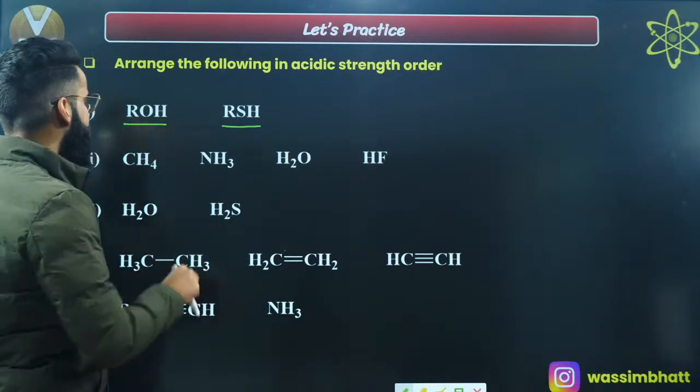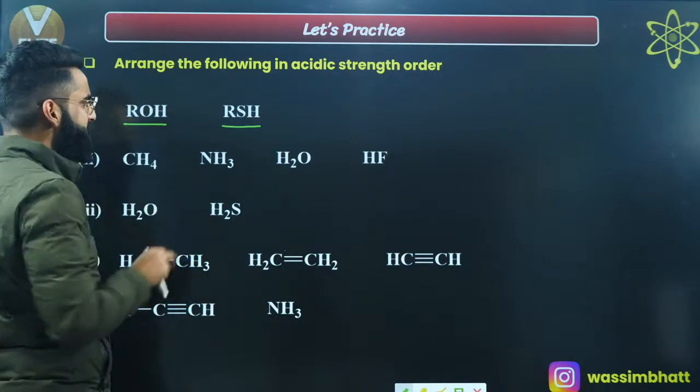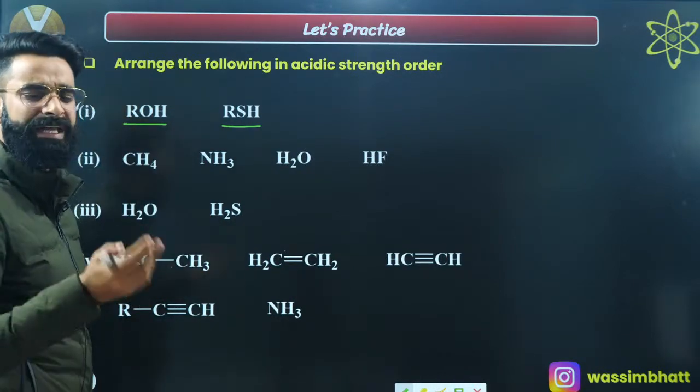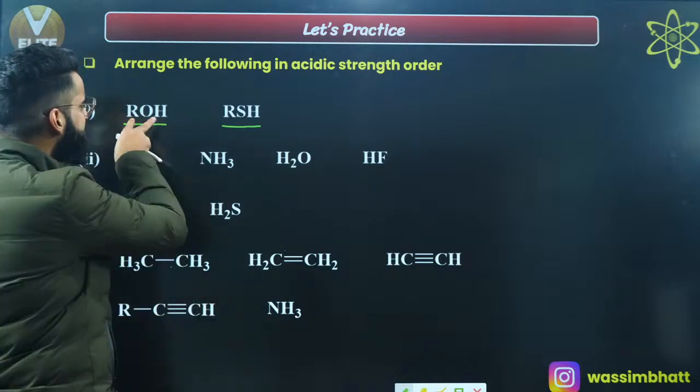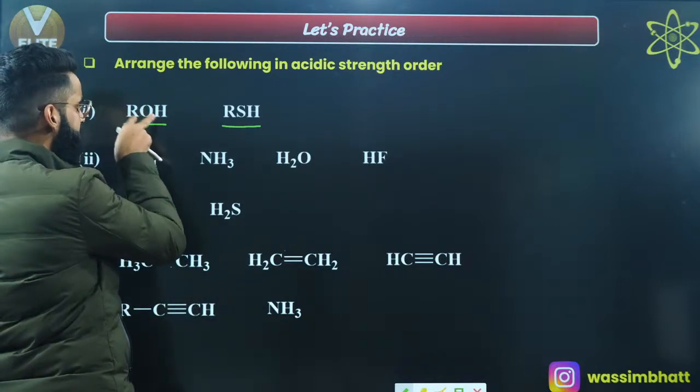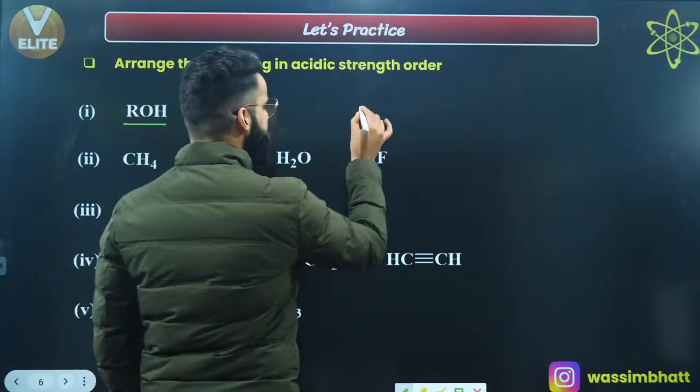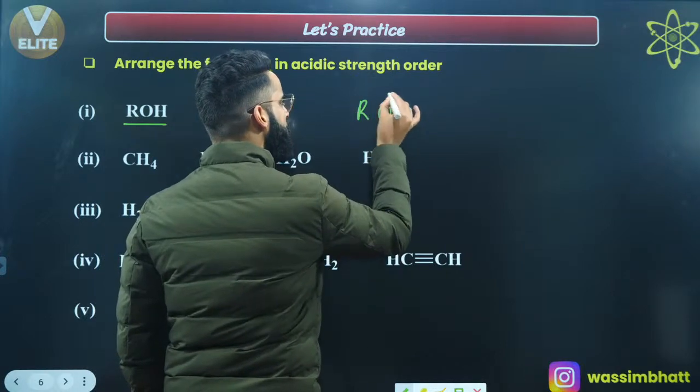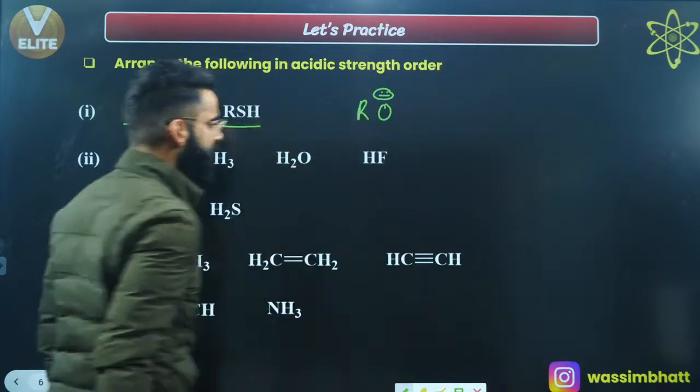So first of all, if I try to make the conjugate base of this acid, this ROH over here, what is going to be its conjugate base? After the removal of H positive, this ROH gets converted into RO with a negative charge on oxygen, right?